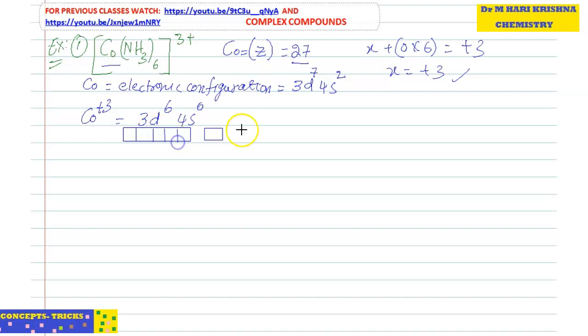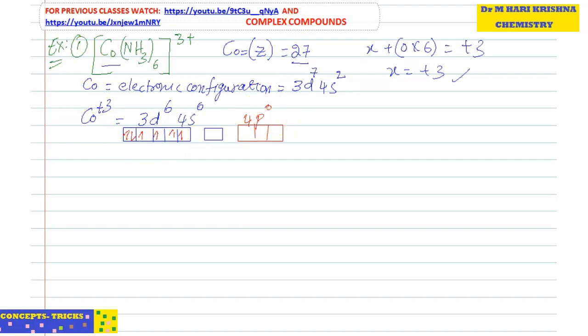Students, 3d6 means, normally, how to write configuration? 1, 2, 3, 4, 5. After half filling, electrons will pair up, so the 6th electron will pair up. Then in 4s there are no electrons, and similarly in 4p also there are no electrons. So simply empty boxes will be there, that means empty orbitals. There are no electrons, simply vacant.